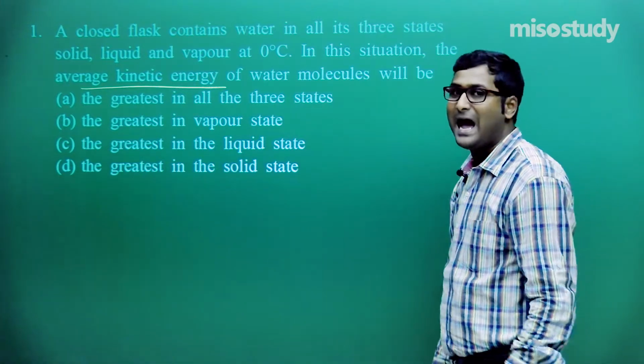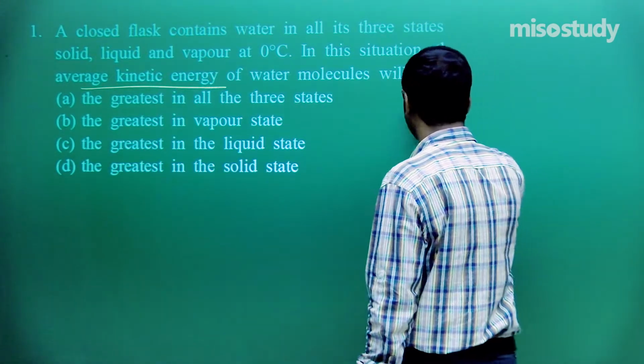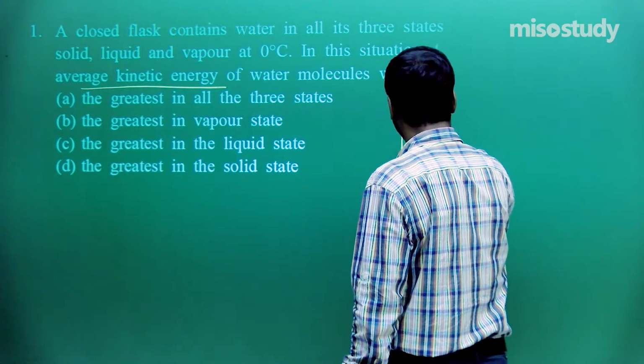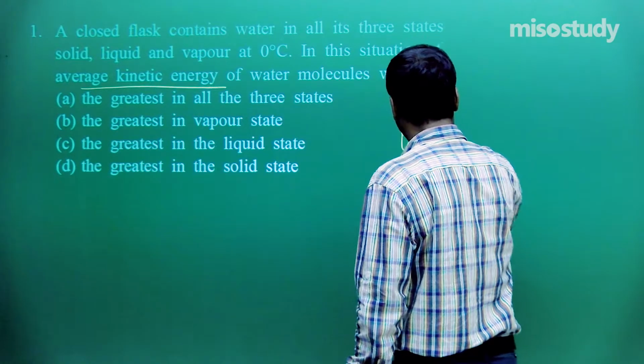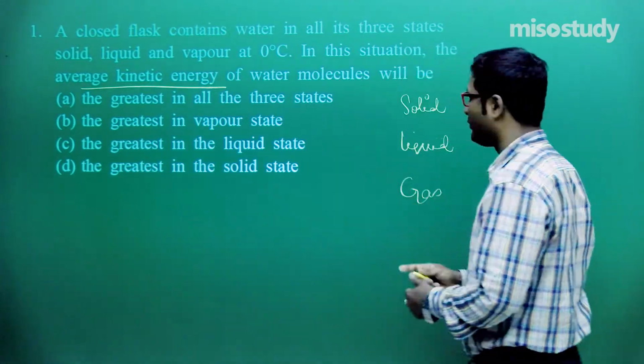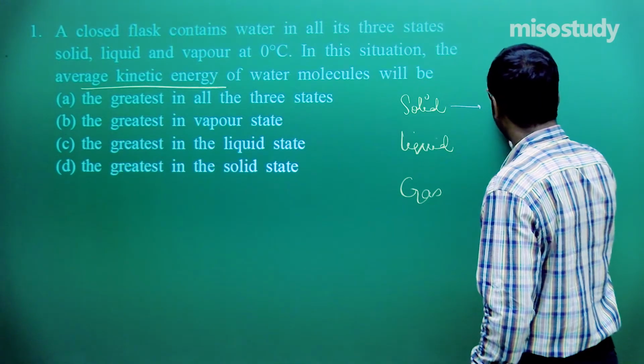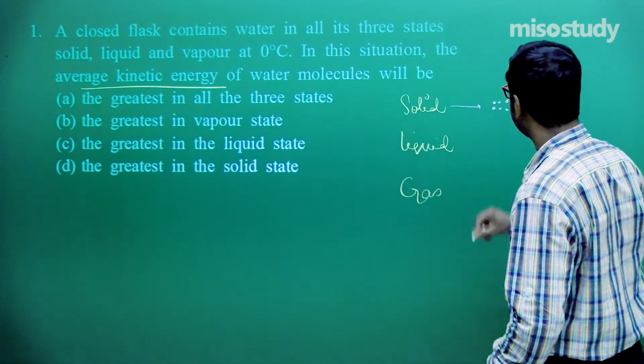Clear to you? As we know, listen carefully, if I talk about solid, liquid and gaseous molecules, we all know in solid the particles are very close to each other. Do you remember this?